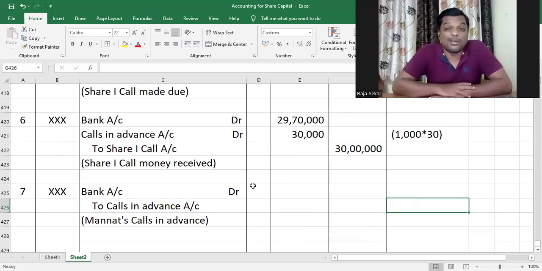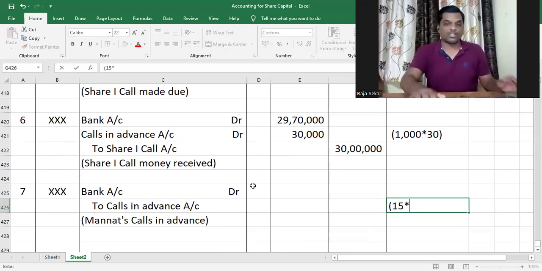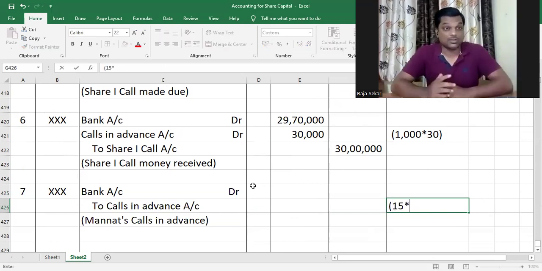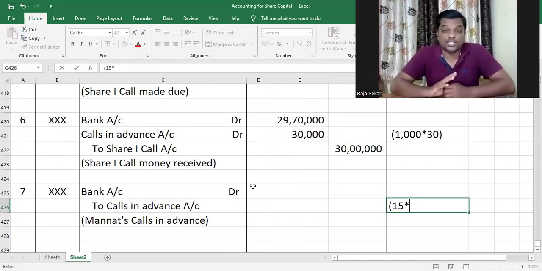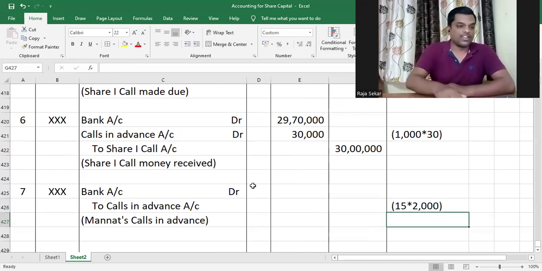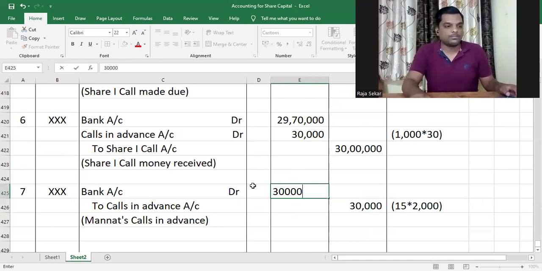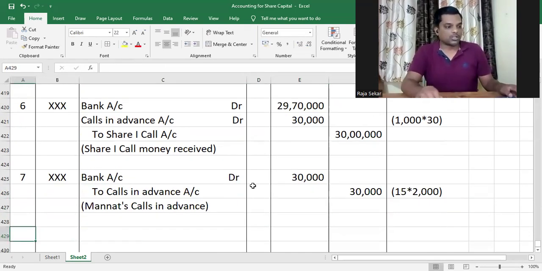She had paid the remaining amount due along with first call. So, what is remaining after first call? Second call. So, second call, the 15 rupees per share is due. That she has paid along with first call. So, she's paid 15 rupees per share as advance, and the total number of shares held by Manath is 2,000. So, 15 into 2,000 is how much, my dear children? It's 30,000. That's what she has paid.